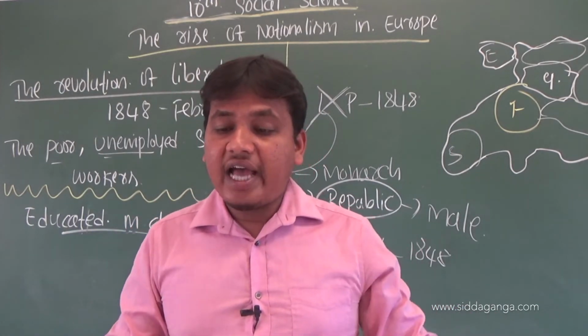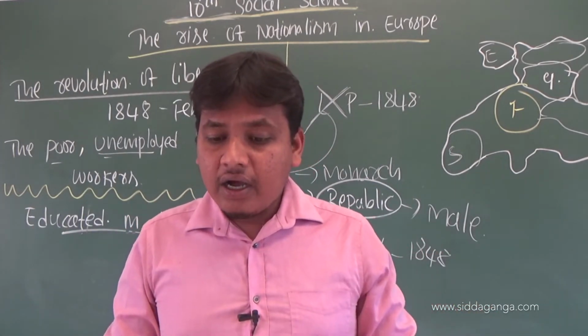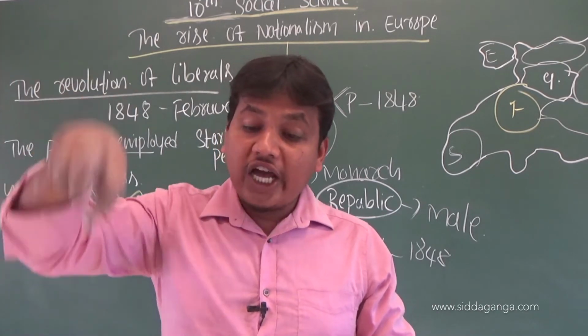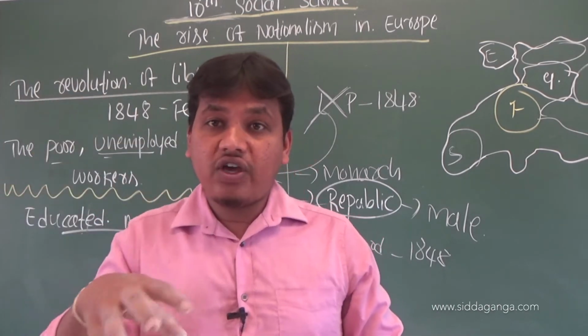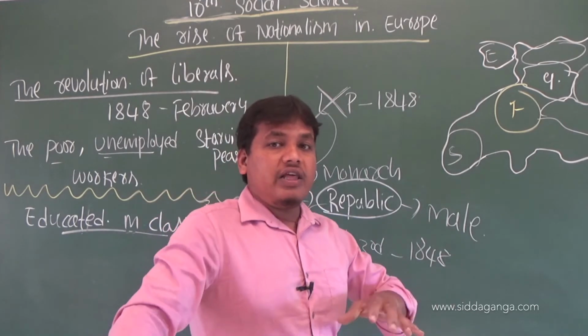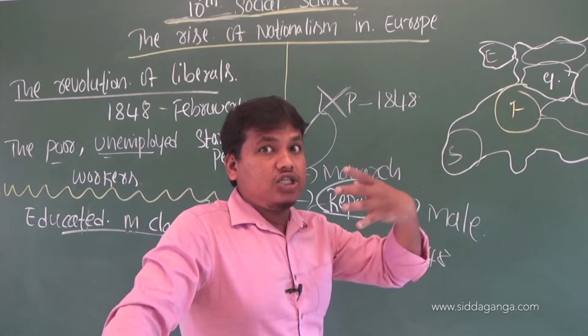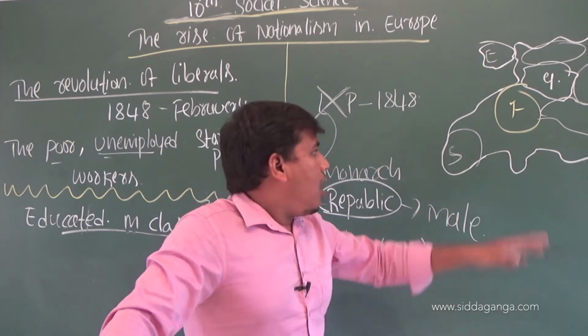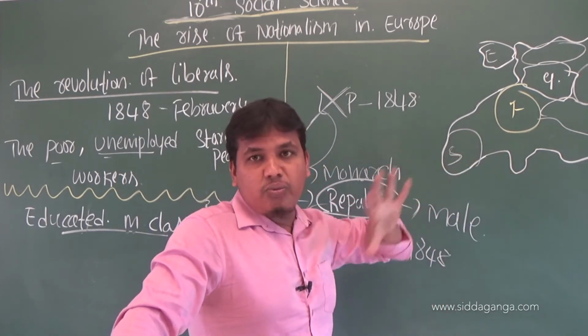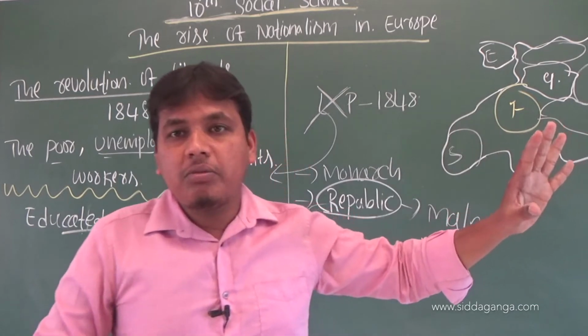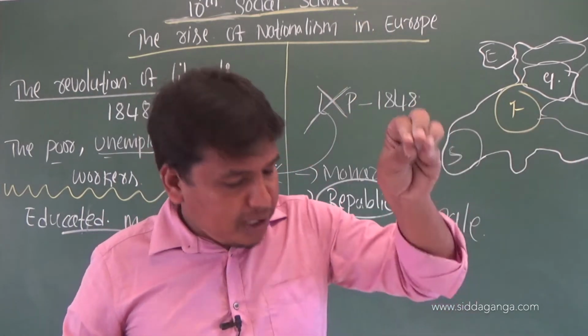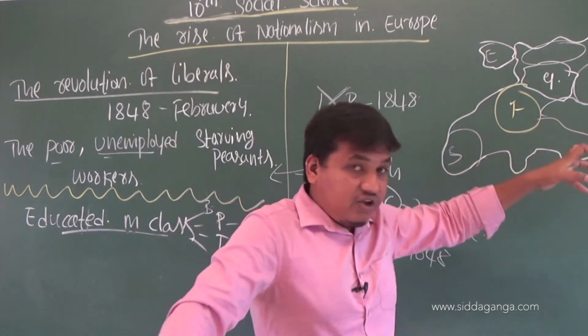They wanted constitutionalism with national unification. National unification means they wanted nationalism. Germany should not be ruled by any other countries. It should be ruled only by a unified country.